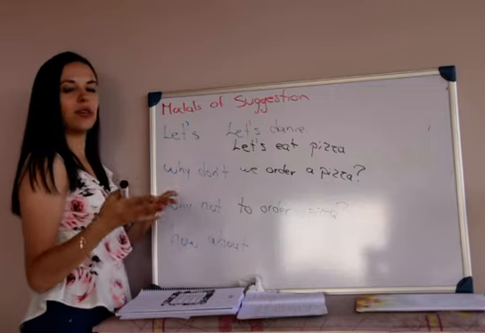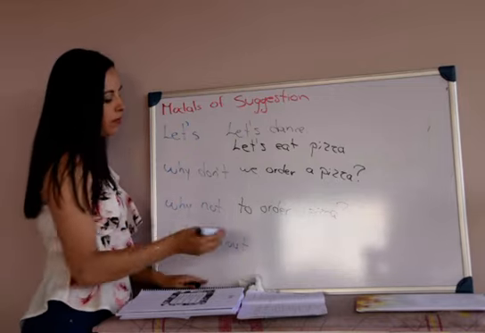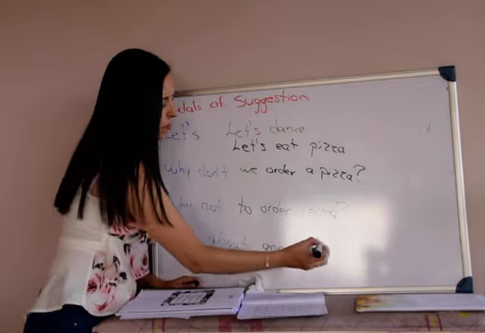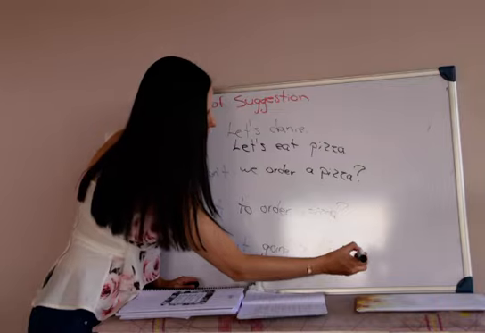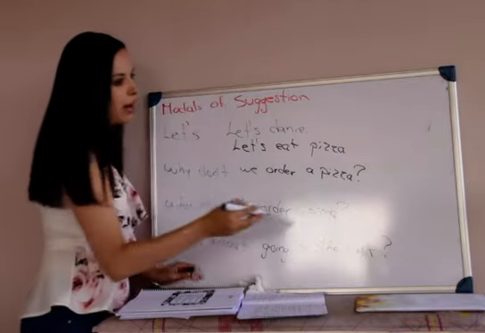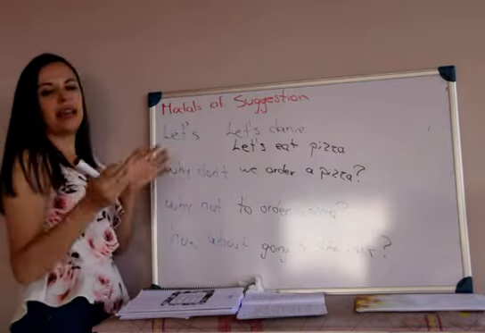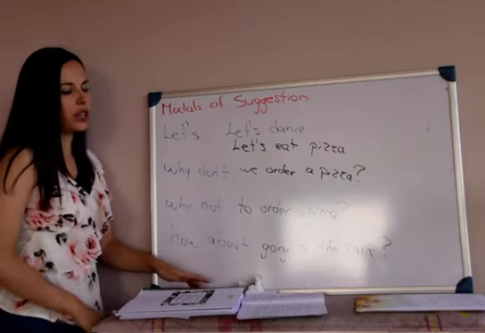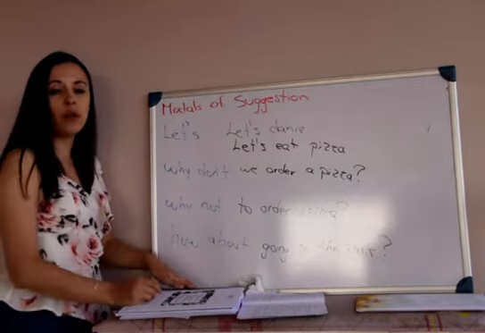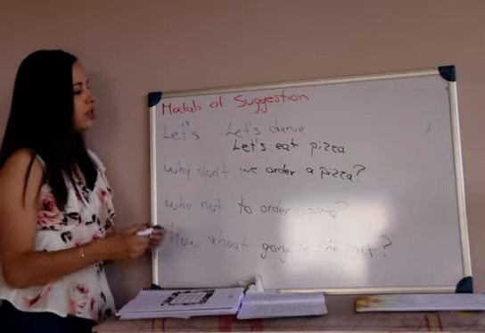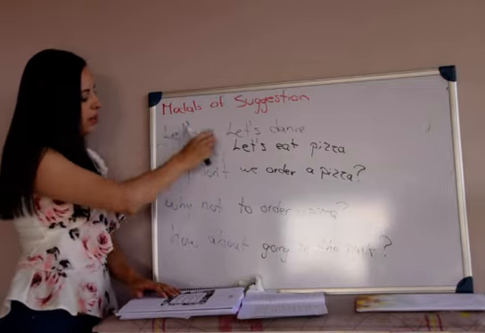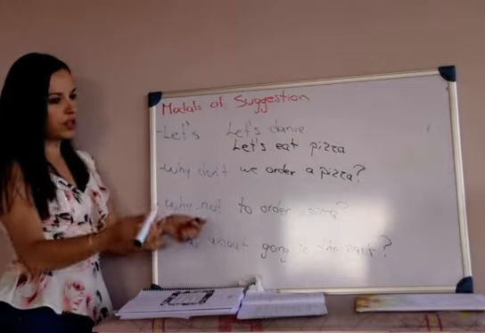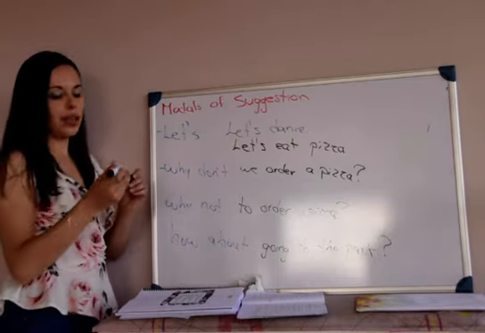¿Qué tal tal cosa, right? What about? What about going to the park? ¿Y qué tal si vamos al parque? That is another suggestion. I'm just giving a suggestion and I'm waiting for the person to accept or reject the suggestion. These two are the most common ones. Let's do this, and why don't we do this and this?